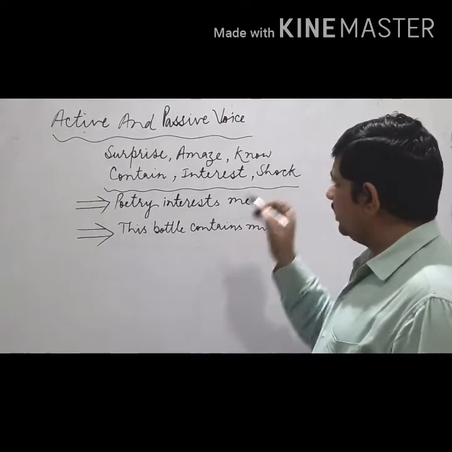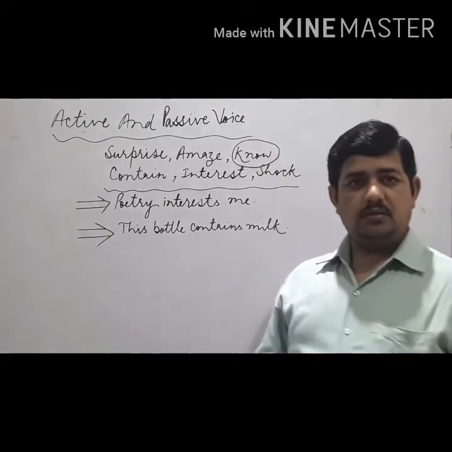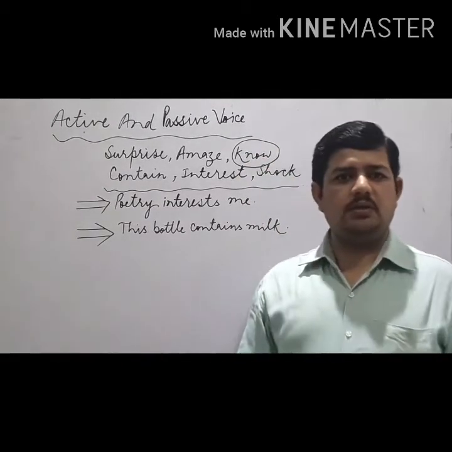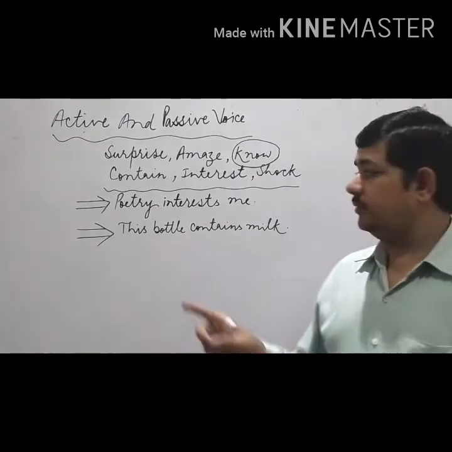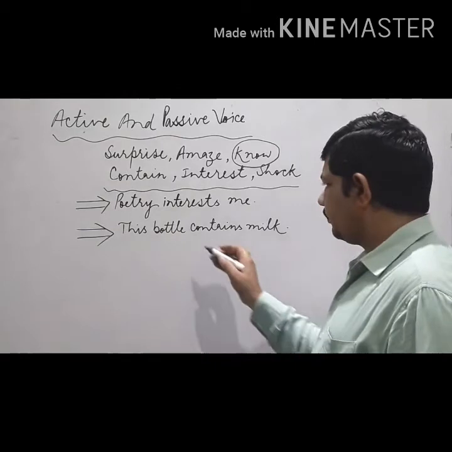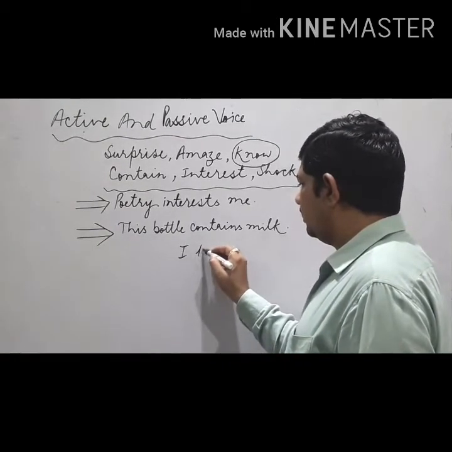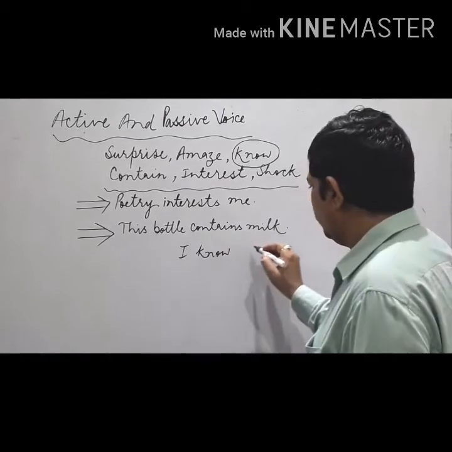The most important is this verb know. It looks quite awkward when we use the word by with this verb know. You can see here, like the verb, I know him.